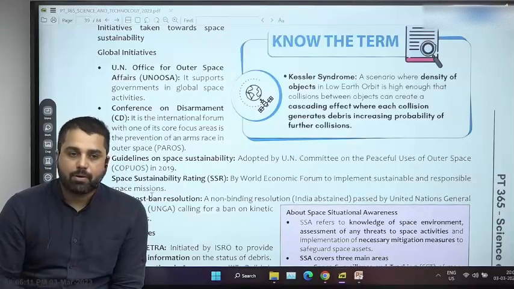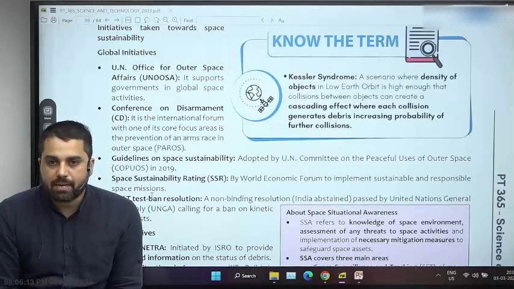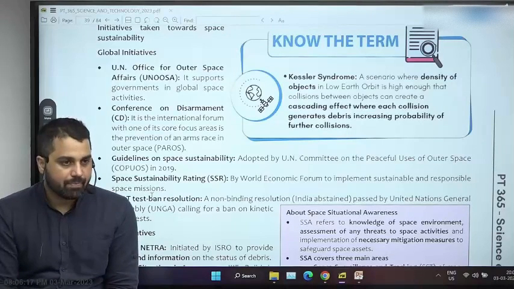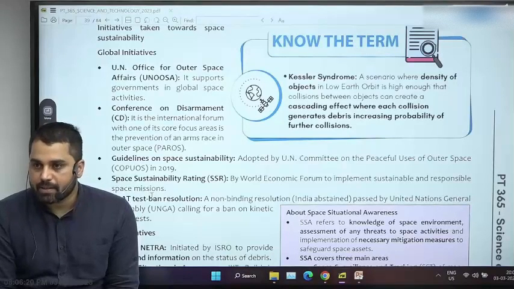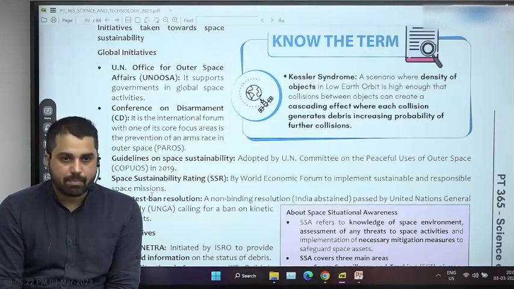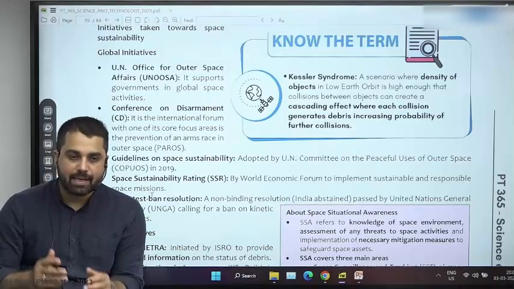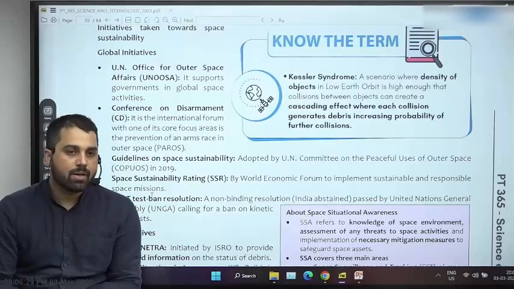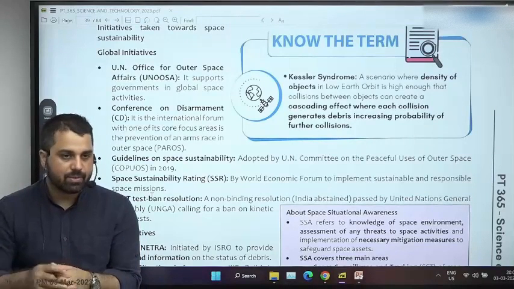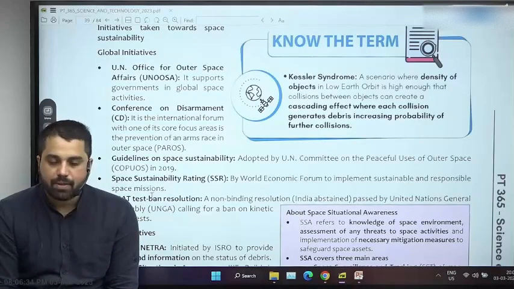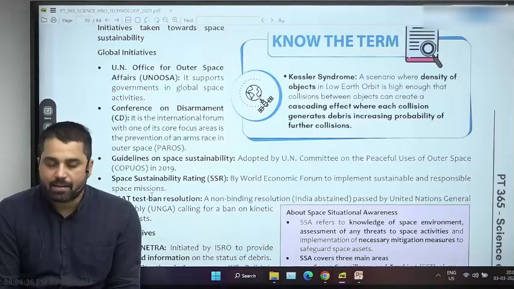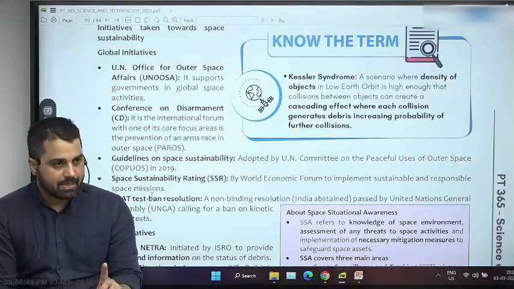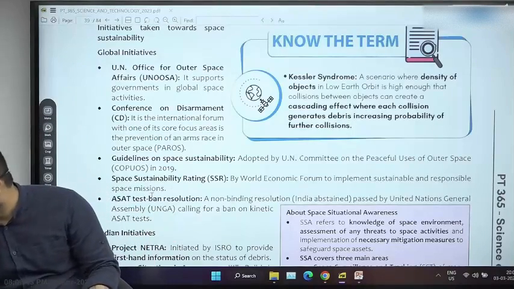Now what about steps? What we can do here is mainly three things. First thing is that you have to be aware about the larger pieces of debris, because they can collide with your space asset in future, and if required you have to maneuver your satellite or space asset to avoid any type of collision. So all major space agencies track larger pieces of debris, including ISRO. So ISRO, for the first time last year, announced a project called Project Netra.